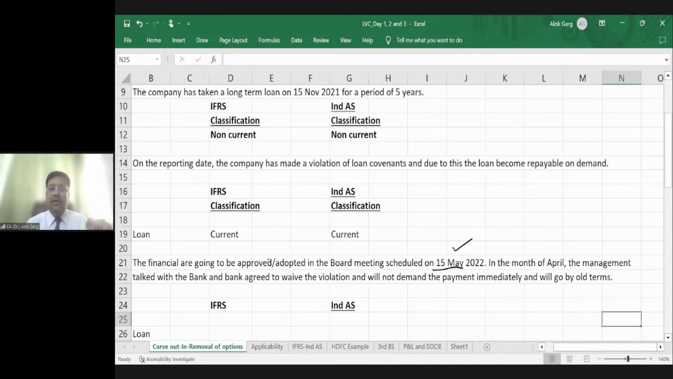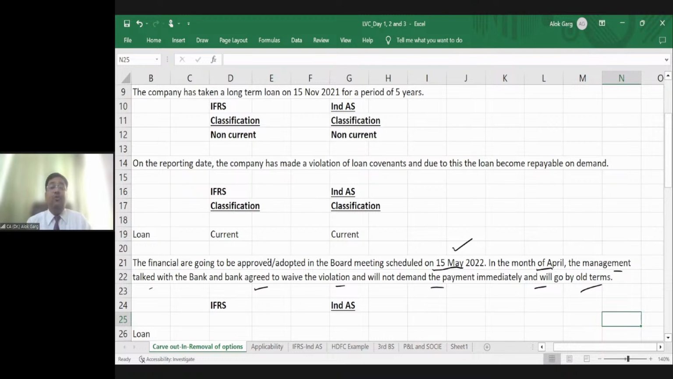Is that clear? So in the month of April, it means after the reporting date but before approval of the financial statement, the management talked with the bank, and the bank agreed to waive the violation and will not demand the payment immediately and will go by the old terms. So friends, after the reporting date but before approval of the financial statement, the company has talked to the bank, and the bank has agreed that, okay, we will not demand the payment and we will go by the old terms. The bank has agreed to waive the violation, waive the non-compliance.